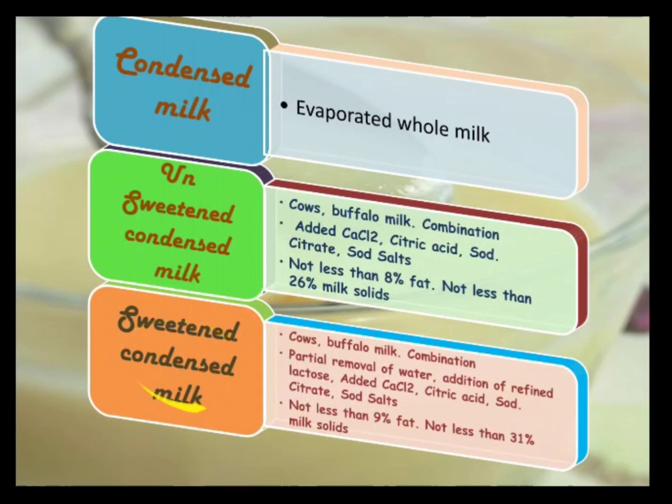In sweetened condensed milk, what are the ingredients that are added? All these above ingredients like your calcium chloride, citric acid, sodium citrate, sodium salts, plus your lactose. Okay, and here of course the fat content is around 8 to 9%, but the milk solids will definitely increase because you're adding another ingredient, that is lactose. So your total solids should not be less than 31%. So this is about your condensed milk.